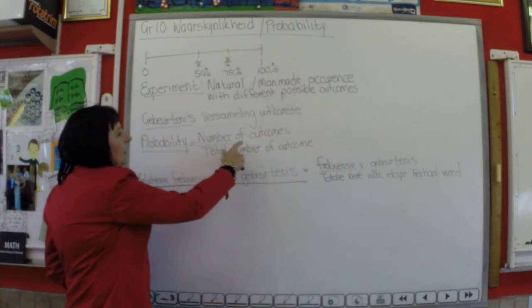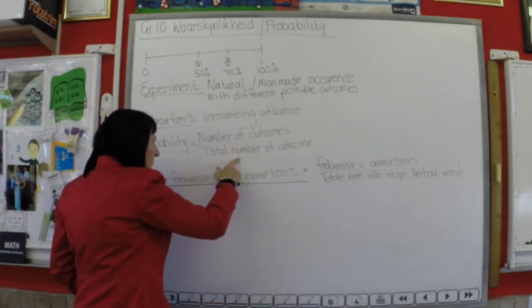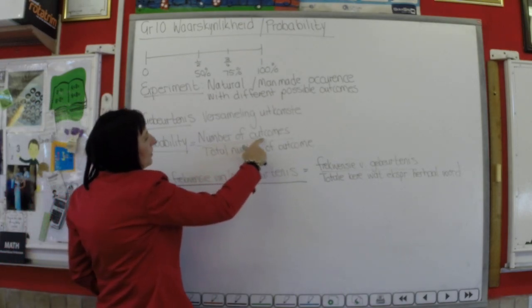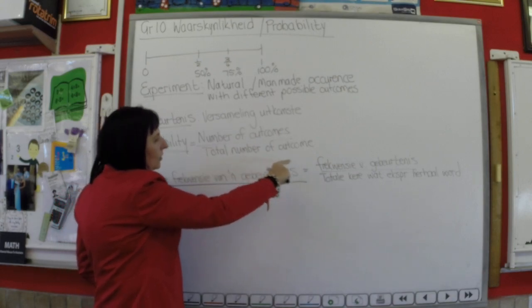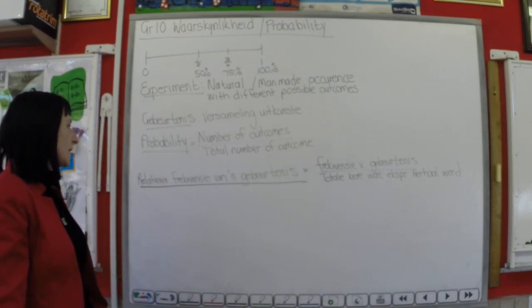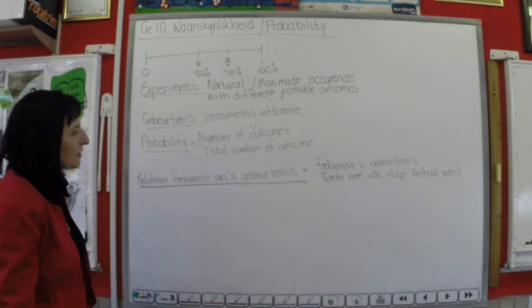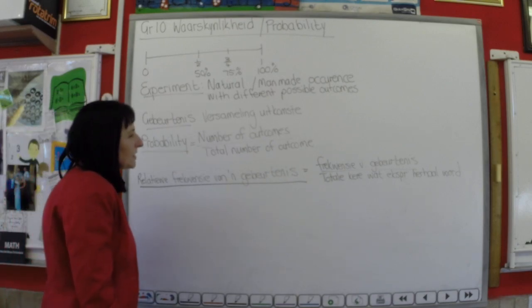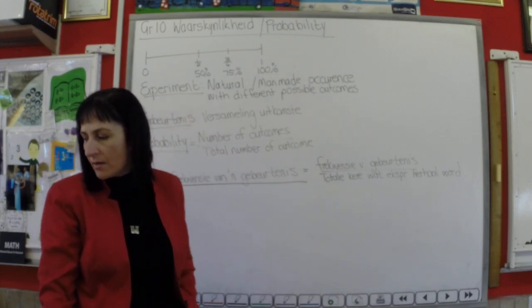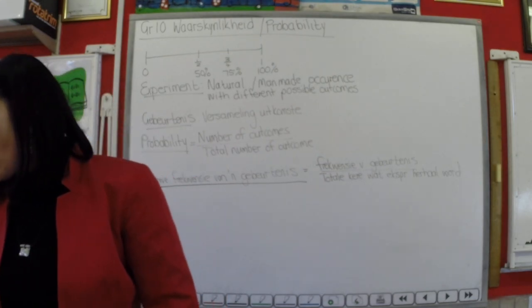Probability, the number of outcomes on the total number of outcomes. Waarskynlikheid is jou aantal gebeurtenisse op jou totale aantal gebeurtenisse. En relatiewe frekwensie van 'n gebeurtenis is die frekwensie van die gebeurtenis op die totale kere wat die eksperiment herhaal word. Okay, that's terminology that you guys must know. Let's do a few examples.